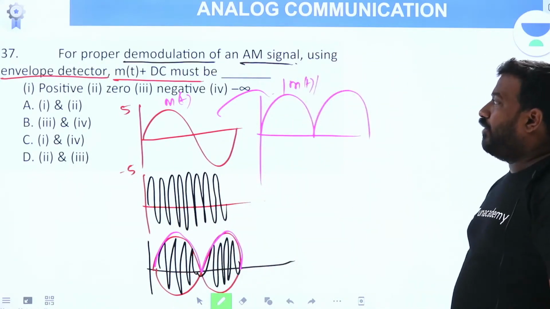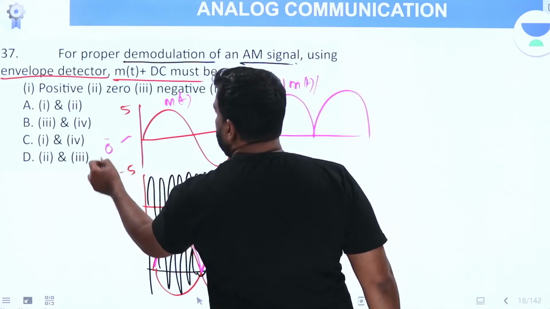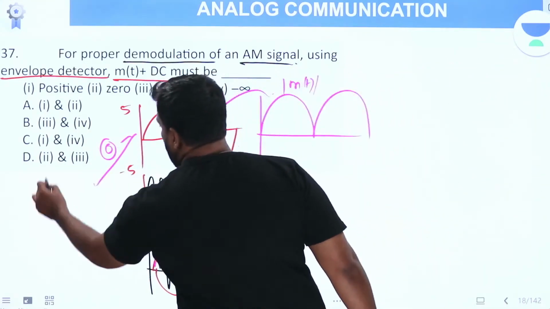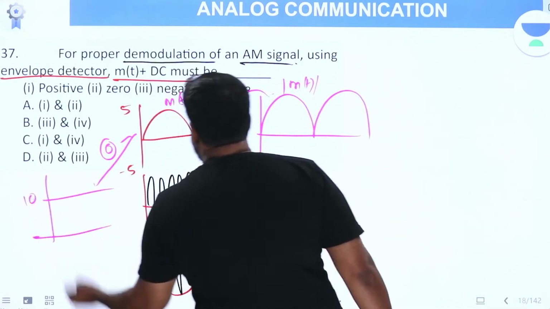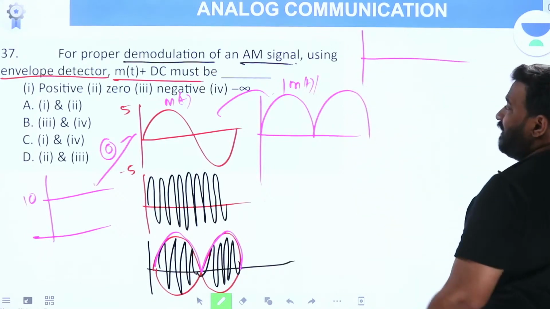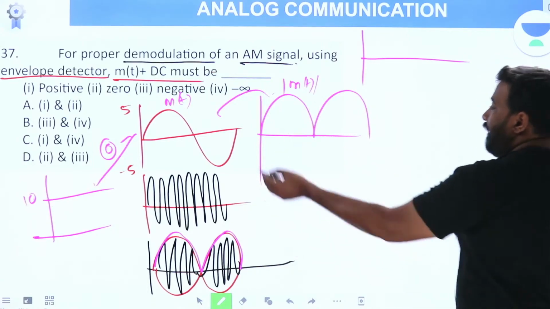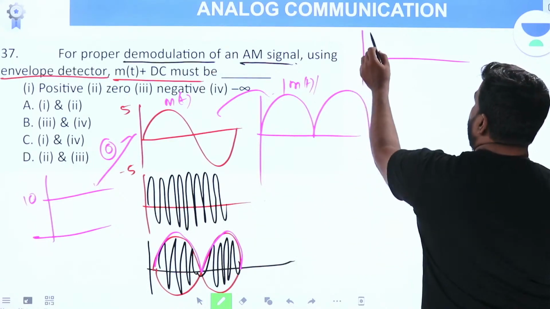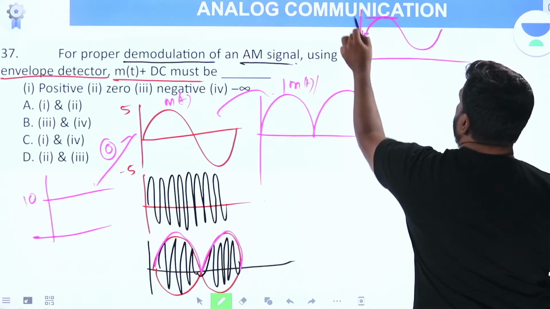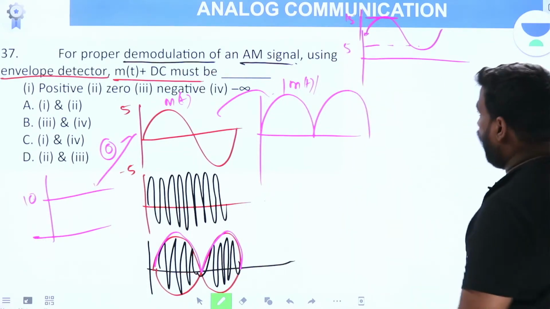Now, this is the general scenario where I am not adding any DC. I had added nothing. DC is 0. In order to overcome this problem, I am adding a DC of 10 volt, just like a clamping circuit. Now, what happens to my message signal? You add 10 to it, so it will be varying from 15 volt to 5 volt. What does your modulated signal look like?